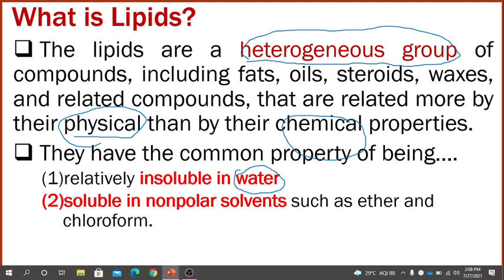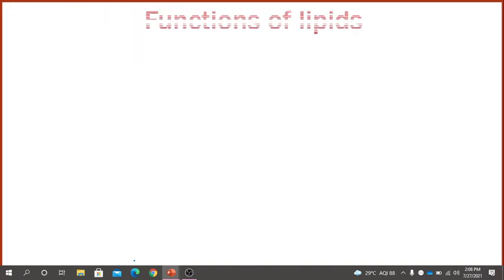So in which solvents are they soluble? Generally, fats, oils and waxes are soluble in non-polar solvents such as ether as well as chloroform. Apart from that, there are also other non-polar solvents like benzene and toluene. So this is the solubility aspect of lipids.